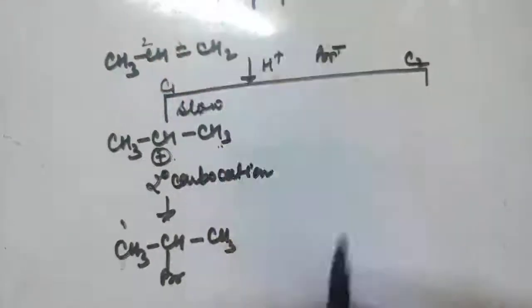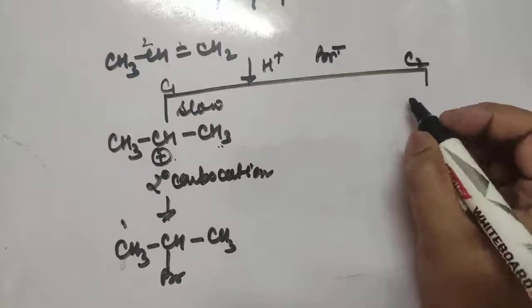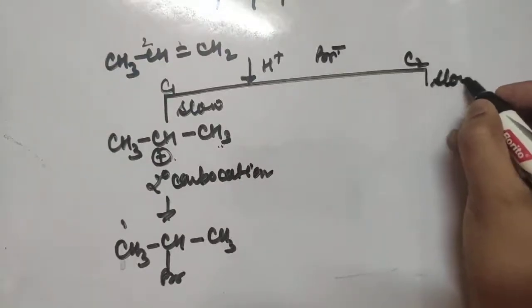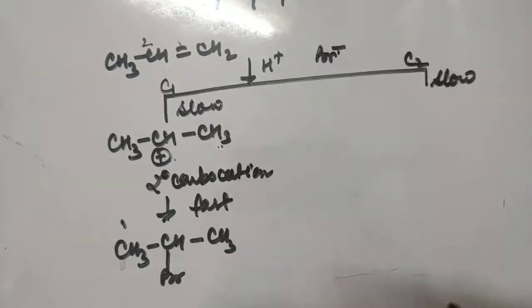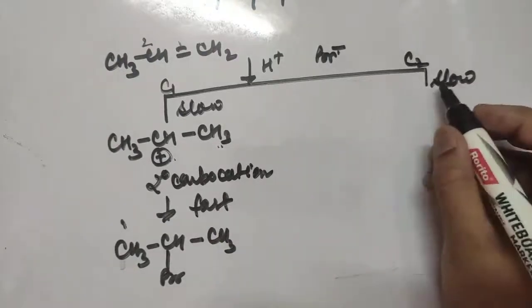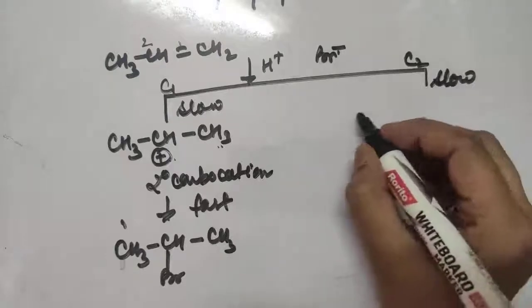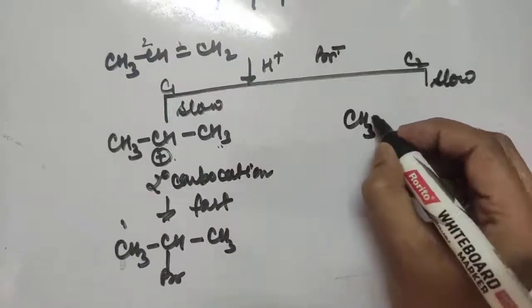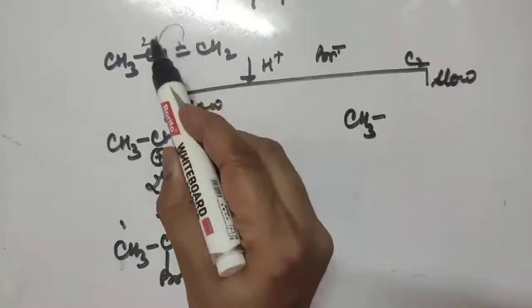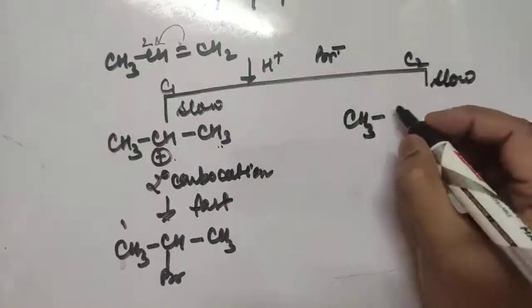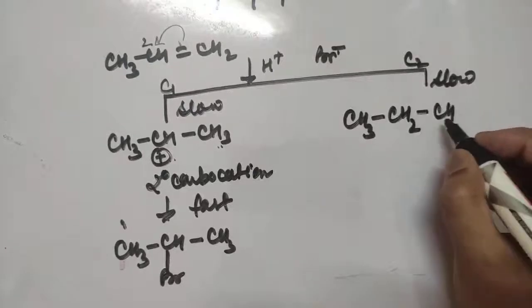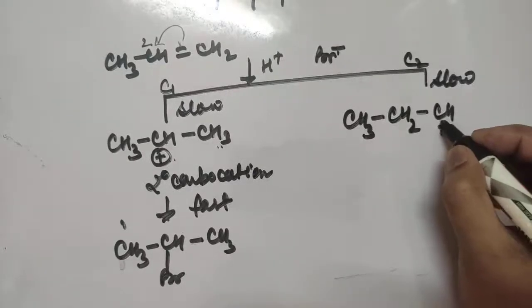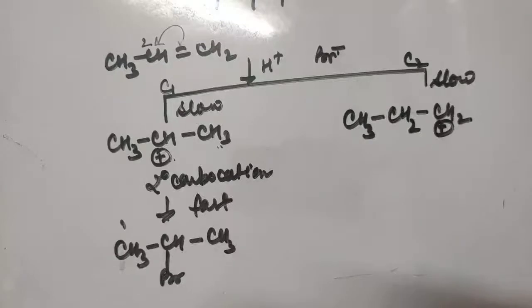Okay, but what if the attack occurs on C2 carbon, carbon number 2? Then what will happen? Again, this step is slow. This is a fast step. Addition of nucleophile is a fast step. Okay, so if C2 carbon is attacked by proton, then the electron will move to this carbon and CH2 will form, and this terminal carbon will acquire a positive charge.